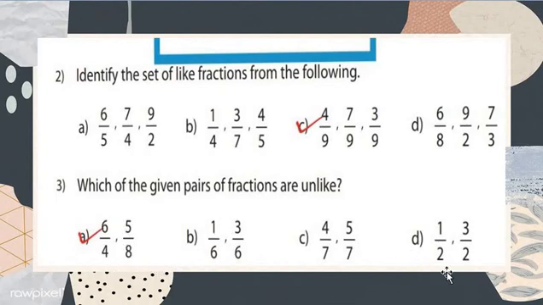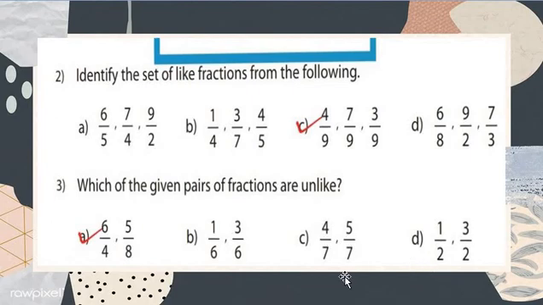So now let's check here. We are checking by the right sides, not the left sides. 1 upon 2, that is option D: 1 upon 2, 3 upon 2. You see the denominators are the same, so it's an example of like fraction. Got my point, my dear students? That's why option D is incorrect.